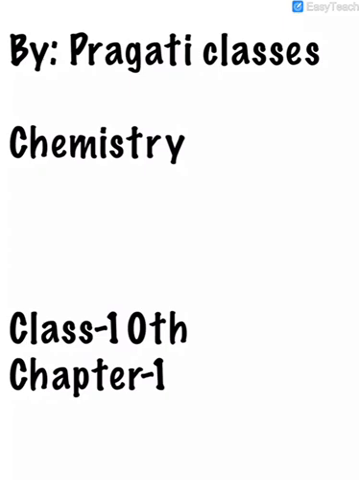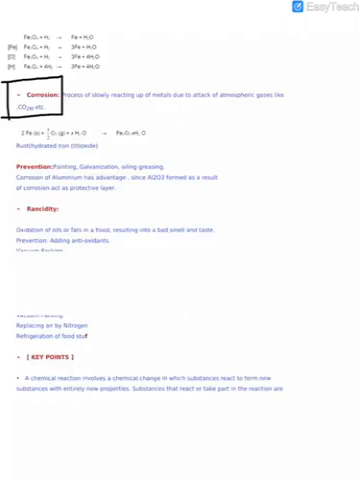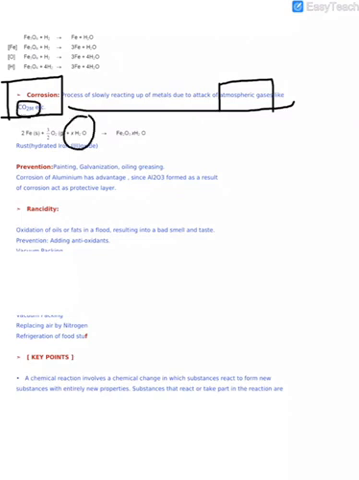First is corrosion. You must have observed that iron articles are shiny when new, but get coated with a reddish brown powder when left for some time. This process is called rusting of iron. Corrosion is defined as the process of slowly reacting up of metals due to attack of atmospheric gases, like CO2, moisture, water, and acid. This process is called corrosion.